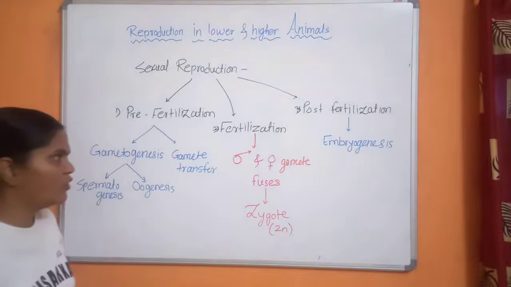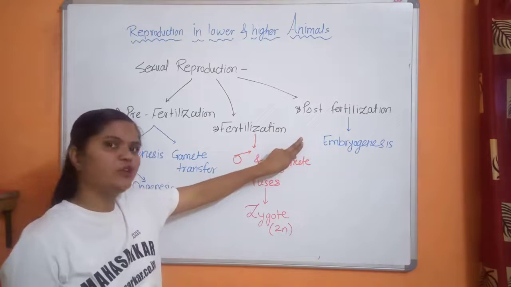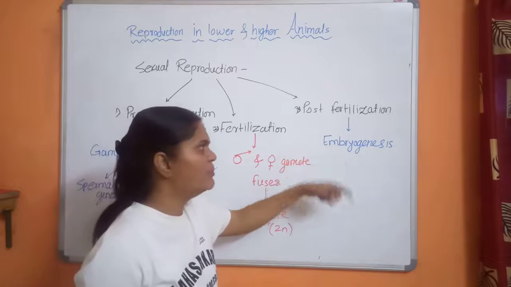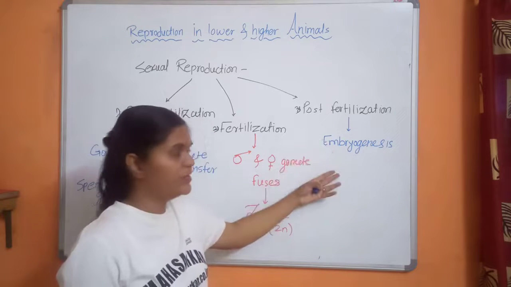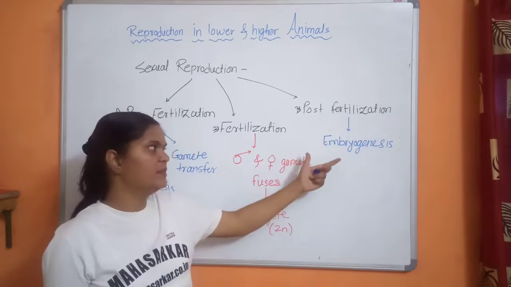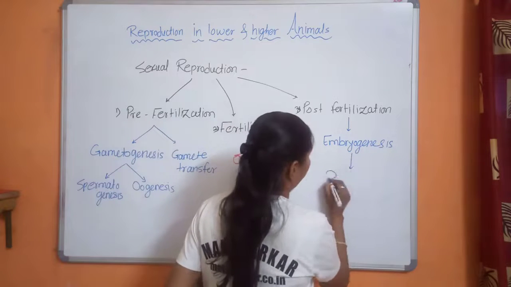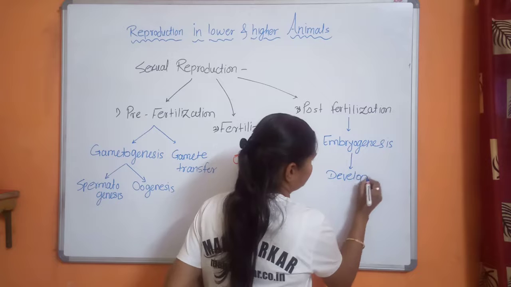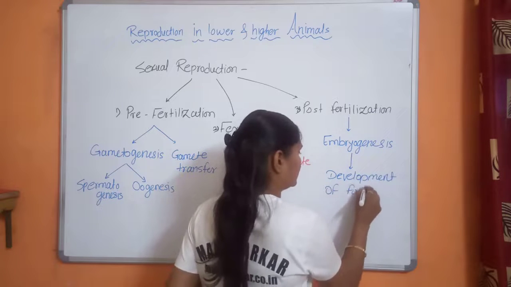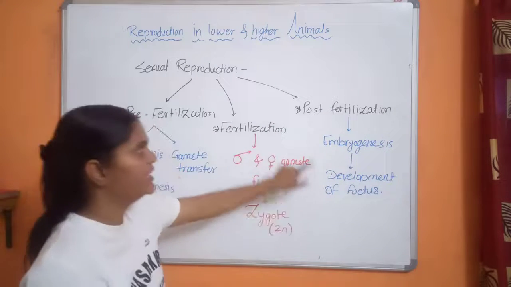So after zygote formation, zygote divides mitotically and it produces embryo, and from this embryo all the number of cells, then germinal cells are produced, and from that organs are produced in organism, and from this complete organism is developed. So this is how development takes place. Development of fetus, through which new organisms are completely developed.